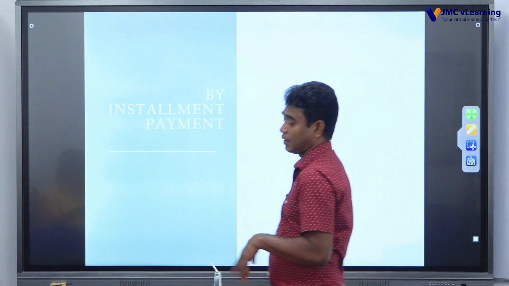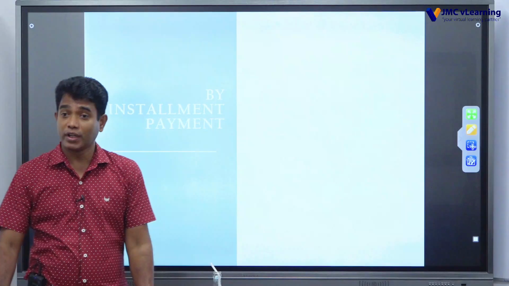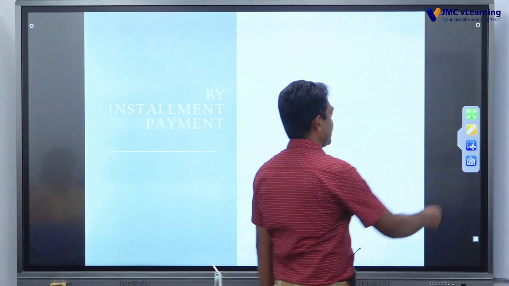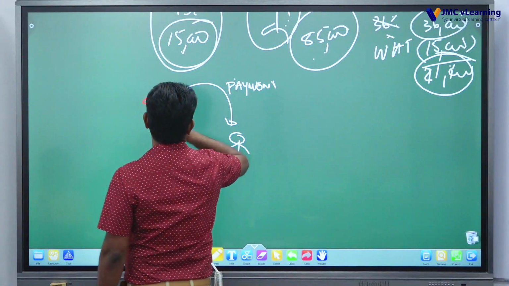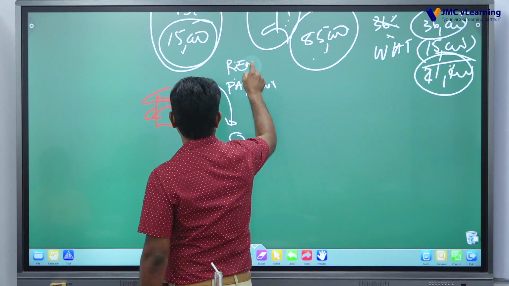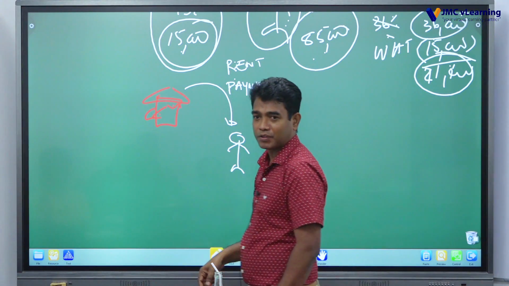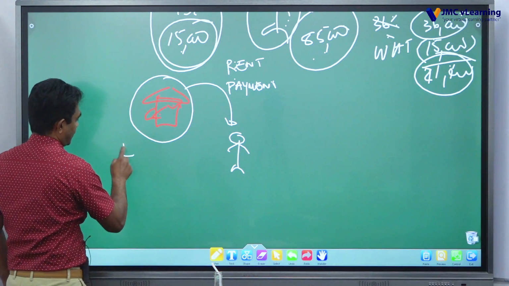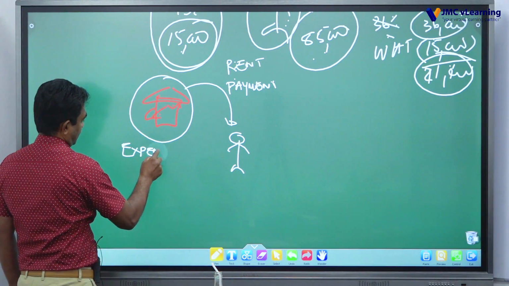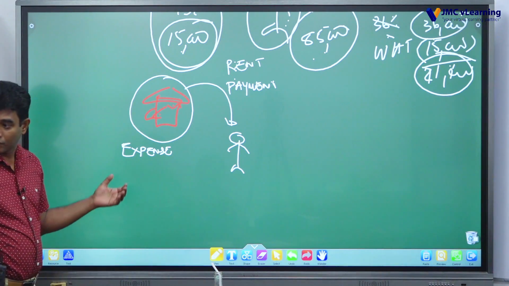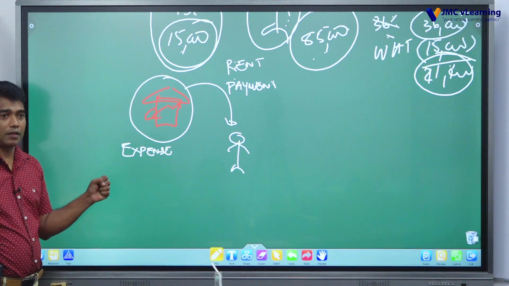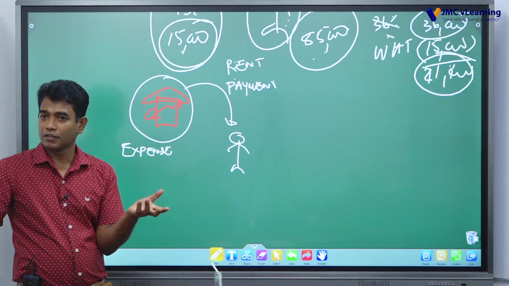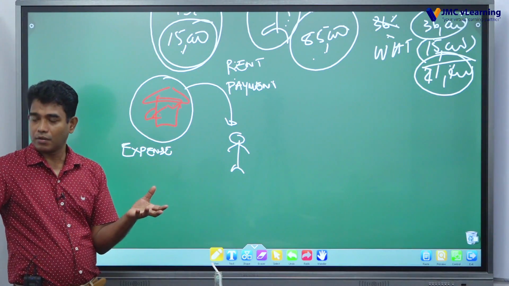Clear? So the important thing is, if any payment is subject to withholding tax, on the payer side it is an expense, right? Example, assume rent. The payer, or the withholding agent, it is his expense, right? Say your employer is making a remuneration payment to you. On his side, it is staff cost, right? Remuneration.